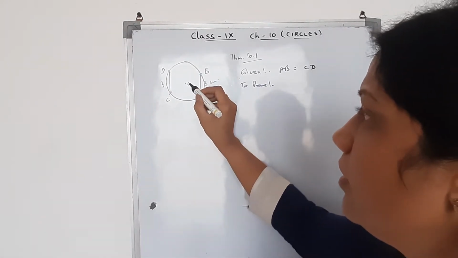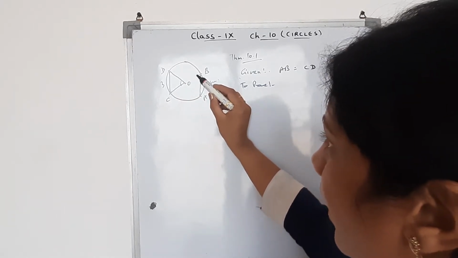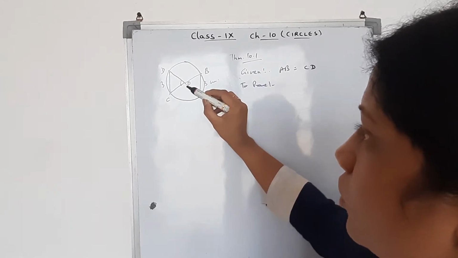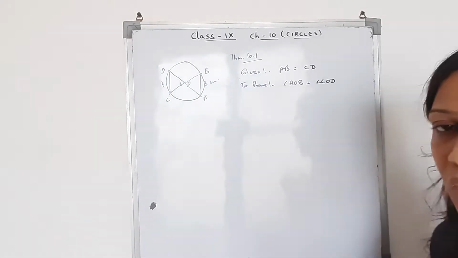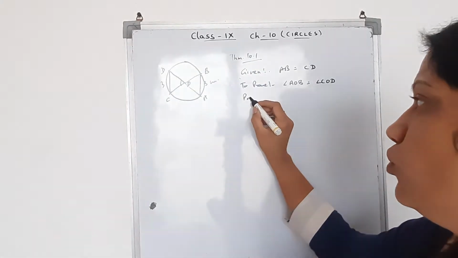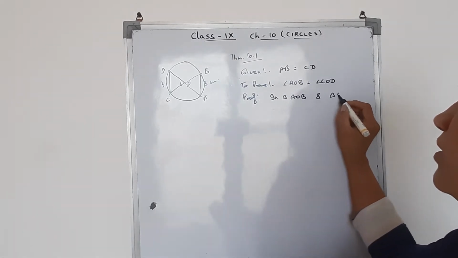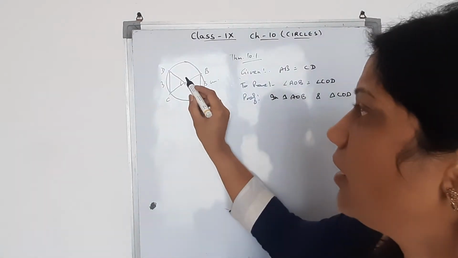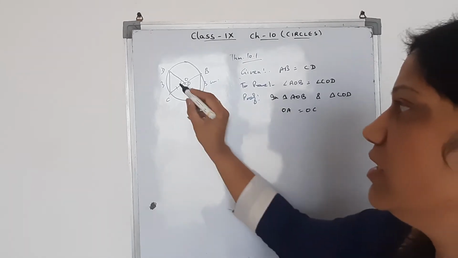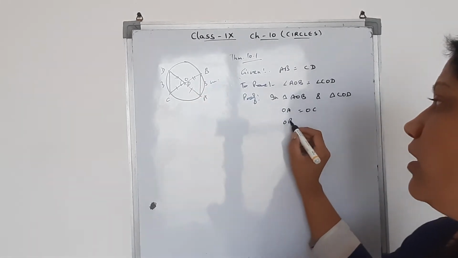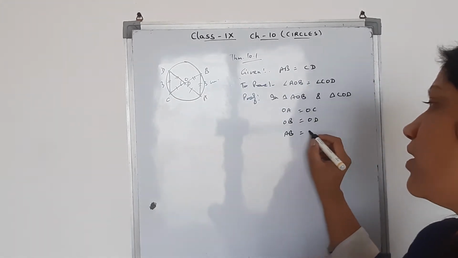So this is our center. This chord is drawing this angle and this chord is drawing this angle. So we need to prove that angle AOB is equal to angle COD. Let's see how to prove it. You need to take these two triangles. In triangle AOB and triangle COD, what do we have? These are the radii. OA is equal to OC, exactly the same. OB is also equal to OD, and the next thing given to you is that AB is equal to CD.